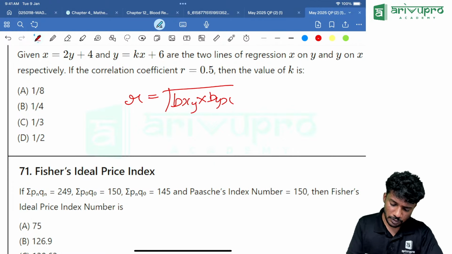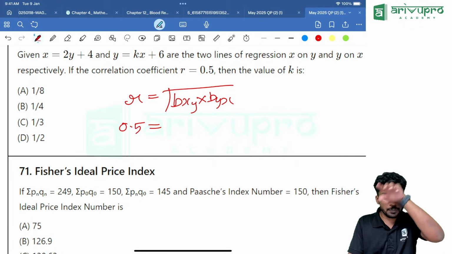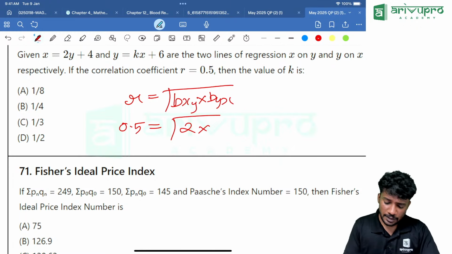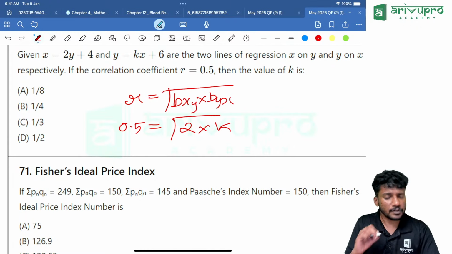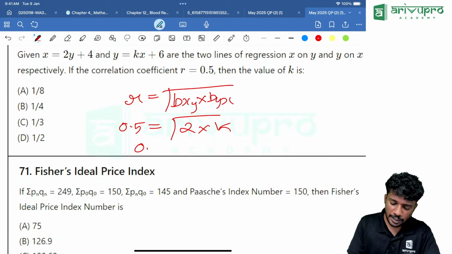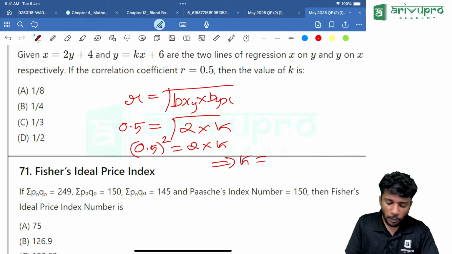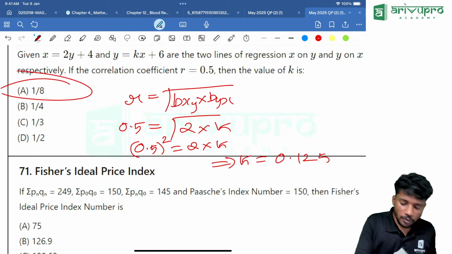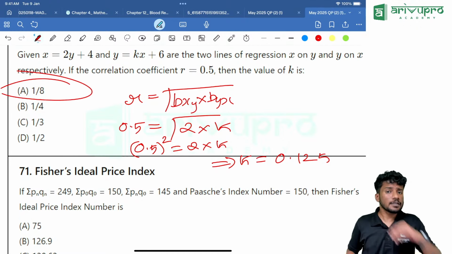Okay, r is 0.5, which is equal to root of bxy into byx. Bxy, x on y, can be written as 2, and byx can be written as the coefficient, which is k. That means 2k. Now square both sides. That means 0.5 the whole square is equal to 2 into k, which implies k is equal to 0.5 square divided by 2. How much are you getting? Which is equal to 0.125, which is option A. 1 divided by 8 is 0.125. Option A is our answer.